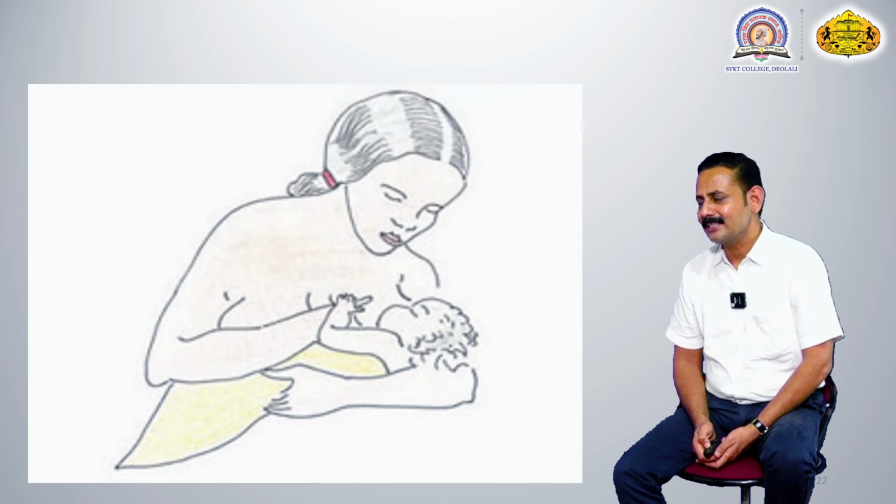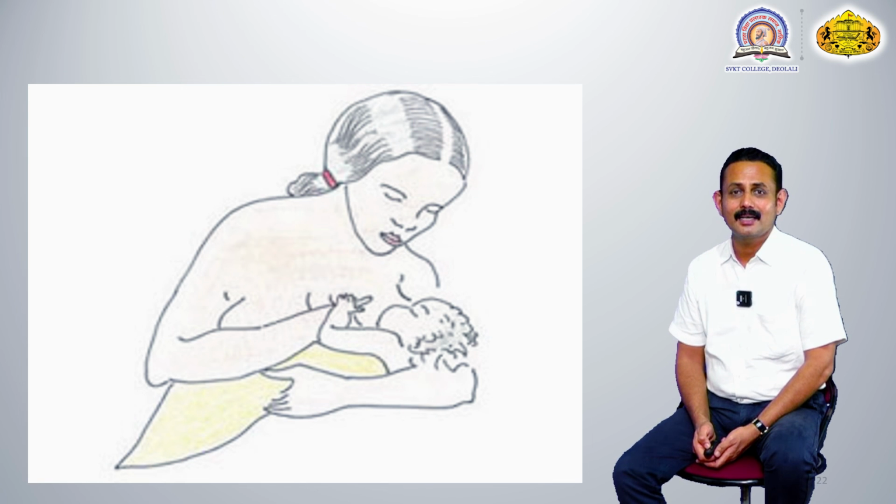Now the second example of natural passive immunity is breastfeeding infants. In breastfeeding infants, as I already told you, the alimentary canal is very weak.